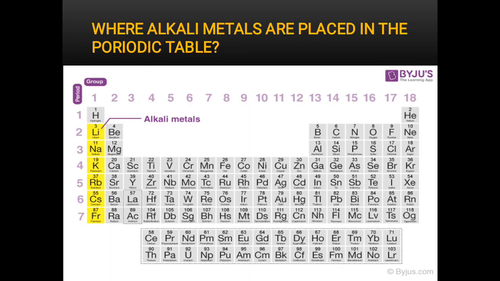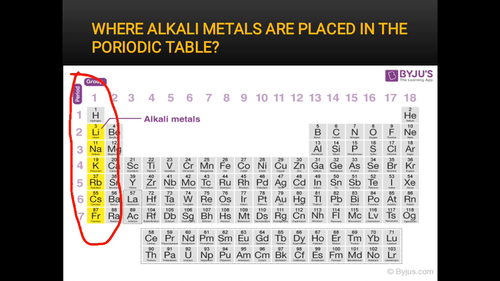Now, very first, they must be introduced with the help of their position in the periodic table. As we see, they are located in the extreme left side of the periodic table. And when we see the group number, yes, they are group 1A elements.